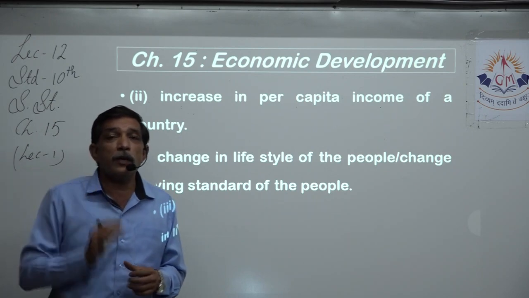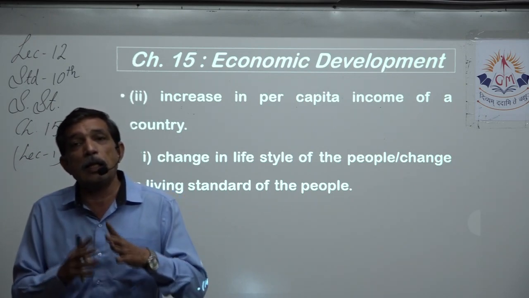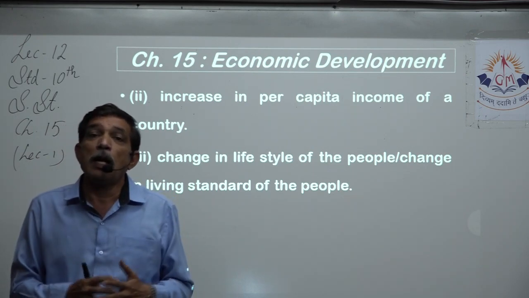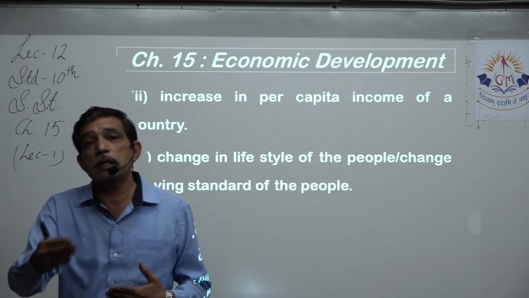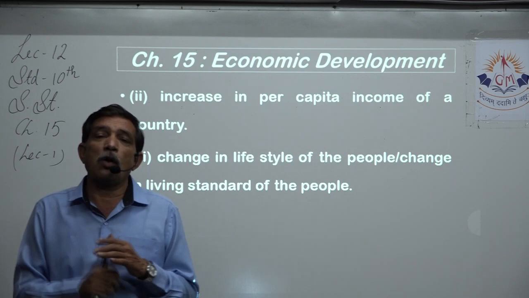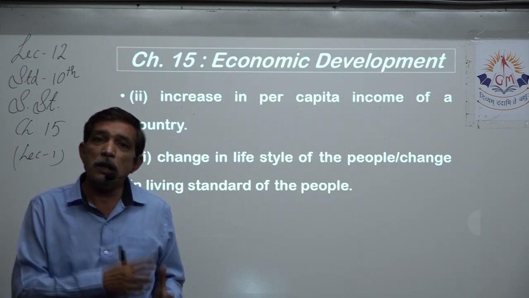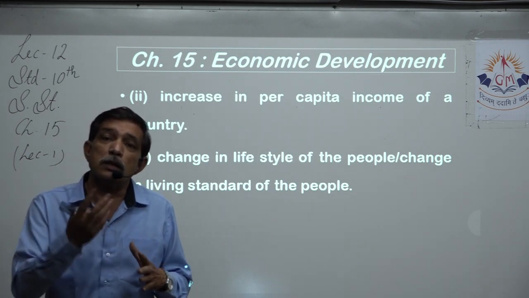People's standard of living has increased because now they have more money in their hand and they can satisfy their desires and wishes. Their purchasing power has increased. So you can see a smile on those faces. Earlier they had to think about what they were going to eat in the evening and the next day.